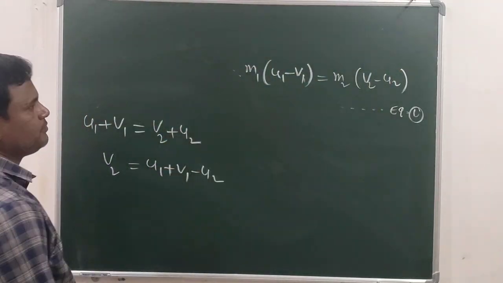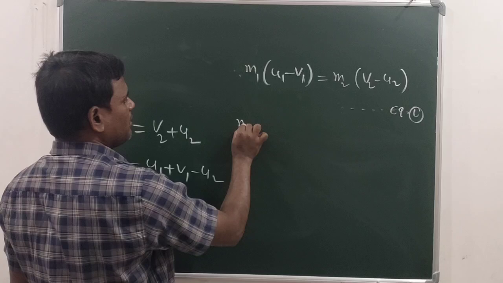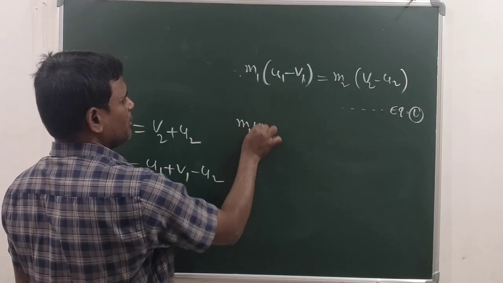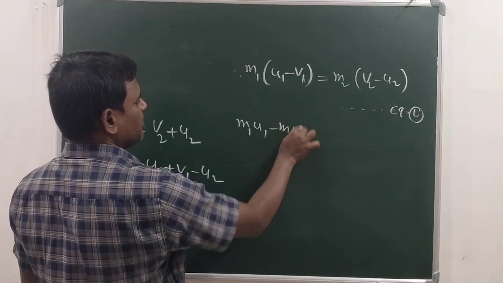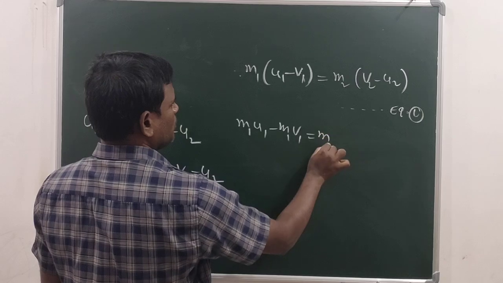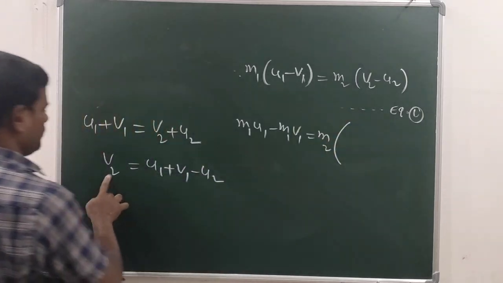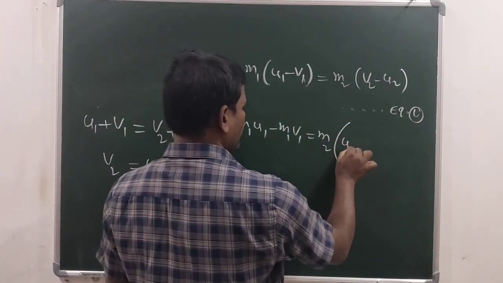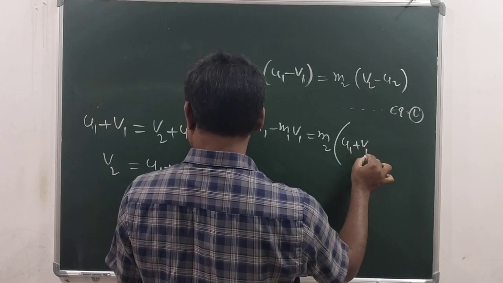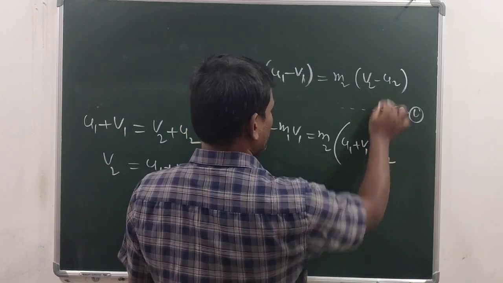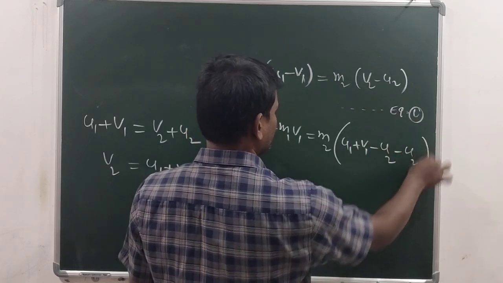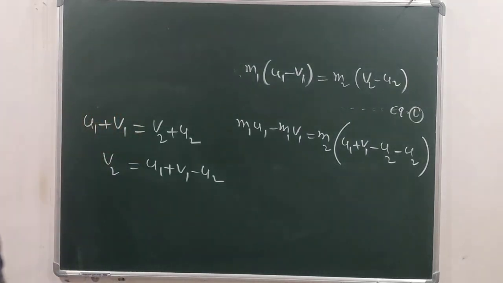See here. Substitute here. M1, send this one inside: M1 U1 minus M1 V1, which is equal to M2 into the V2 value. Write this one: here U1 plus V1 minus U2, and here minus U2. Okay.